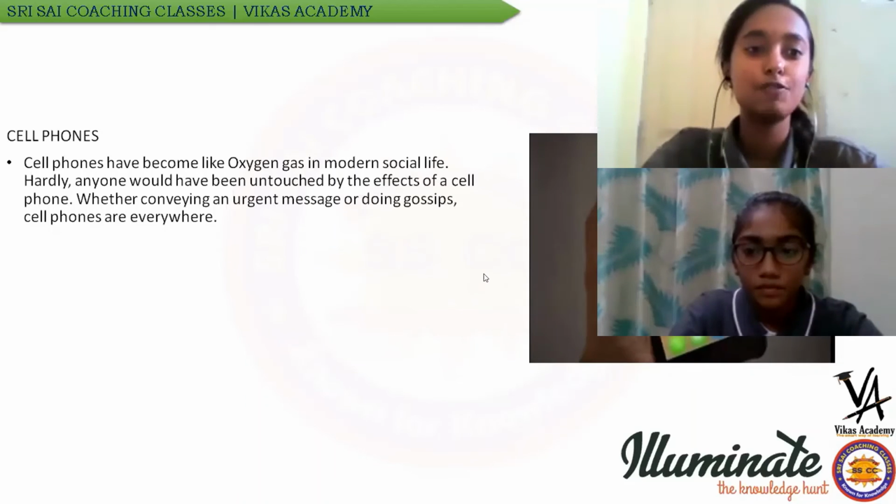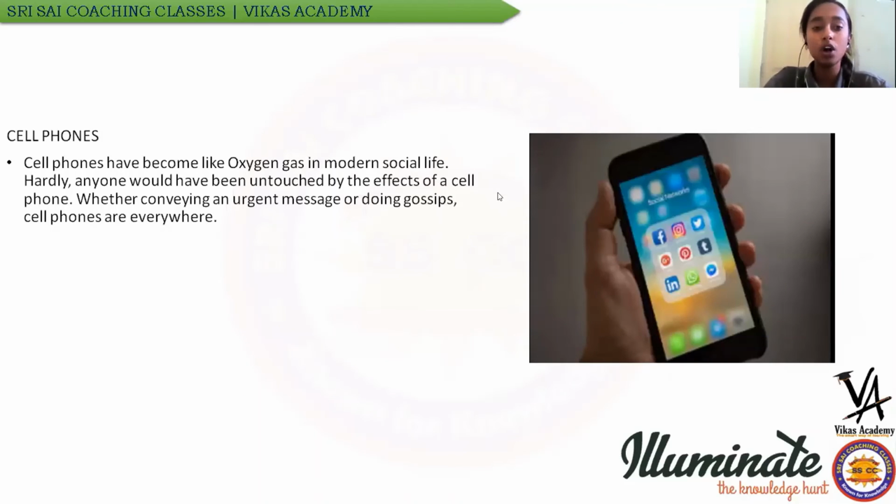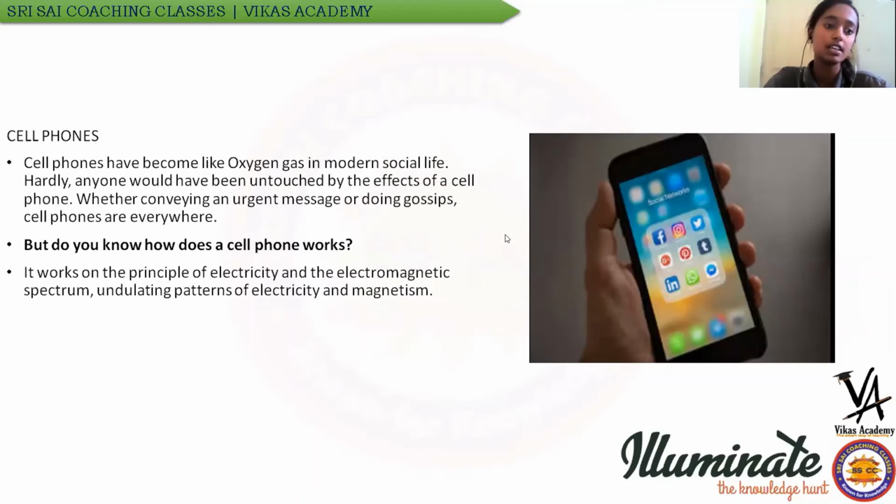Cell phones. There is no adult without a cell phone. Even children below 5 years are using cell phones. Cell phones have become like oxygen. Cell phones are used to convey urgent messages or to gossip. Do you know how the cell phone works? It works on the principle of electricity and the electromagnetic spectrum, undulating patterns of electricity and magnetism.